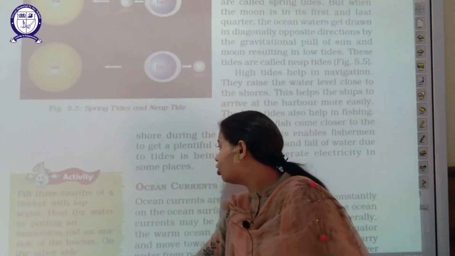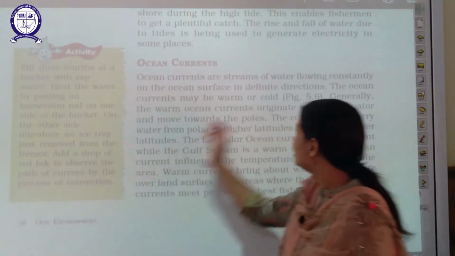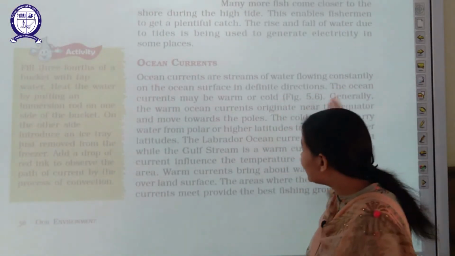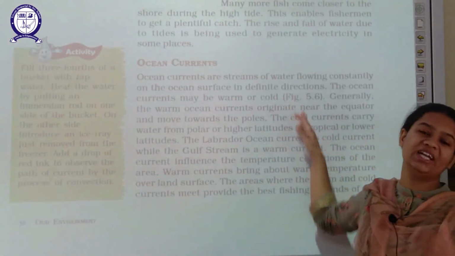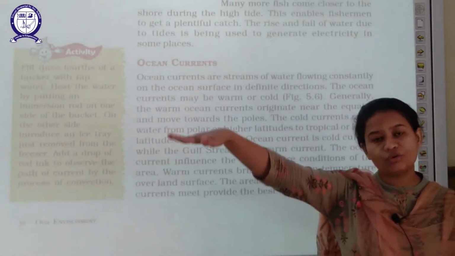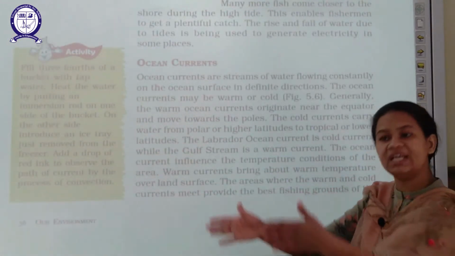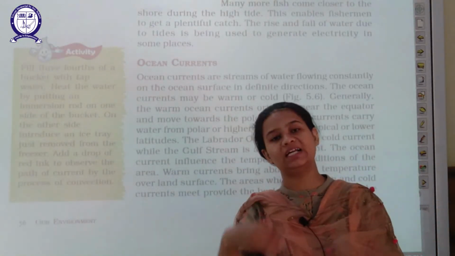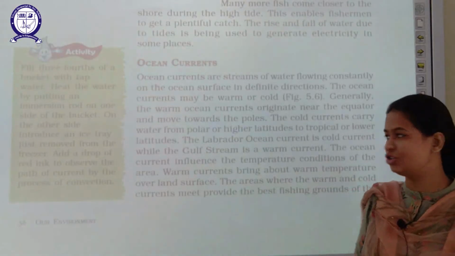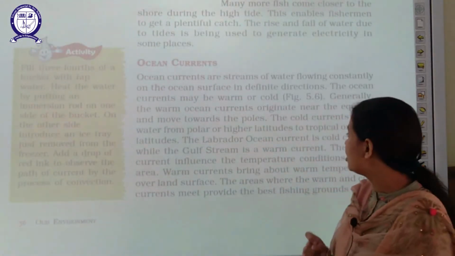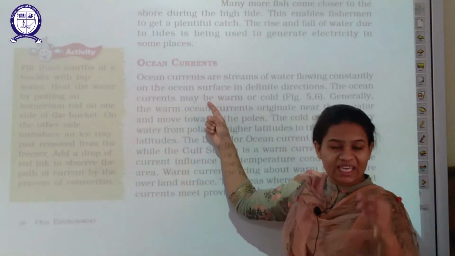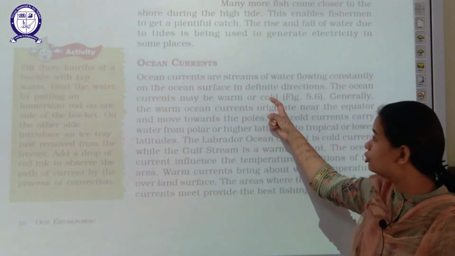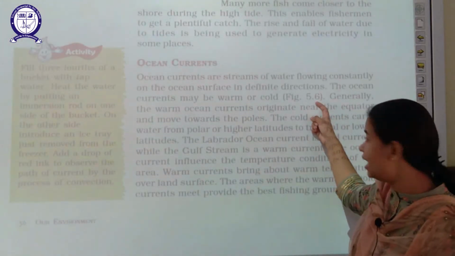Then your next is ocean currents. Now what are ocean currents? Ocean currents are the streams of water flowing constantly on the ocean surface in a definite direction. When the ocean water is flowing in a definite, that means a particular direction, then that particular flow of water in that direction is called ocean circulation. Now if we talk about ocean currents, we can say warm ocean currents are also there and cold ocean currents are also there.